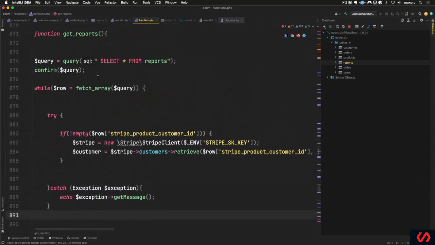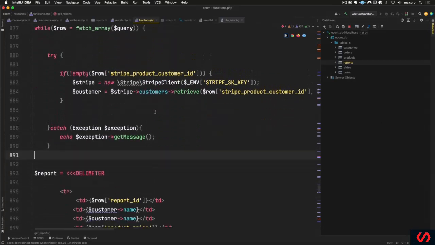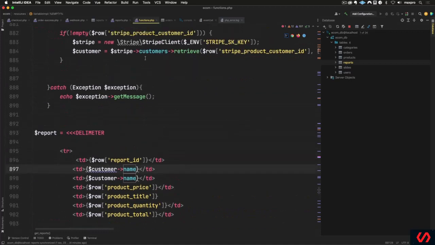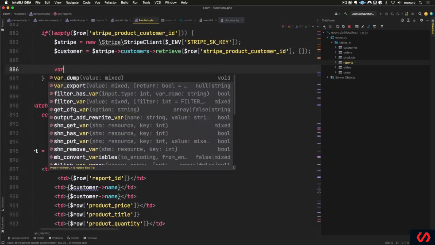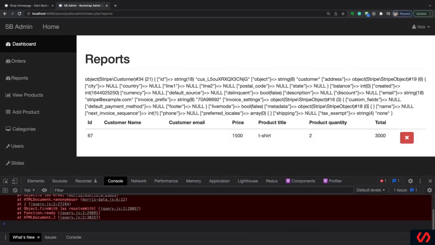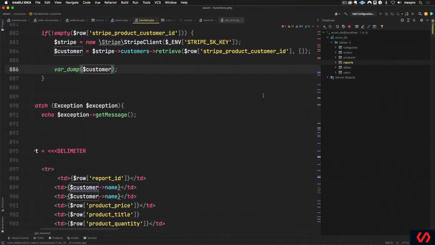Okay, let's see. We're fetching the data. I wonder, we can var dump this data, you know, and find out if we are pulling this guy out. Let's just do that right now. And we are getting the customer. So the customer is there. The object is Stripe, is a customer. So we're getting that object. We're just not getting it down here.